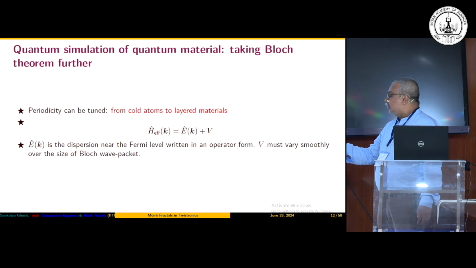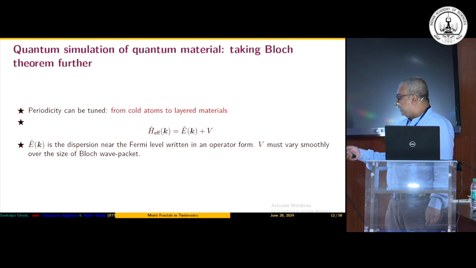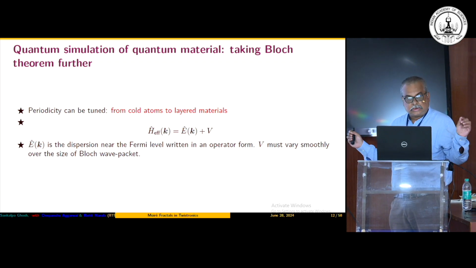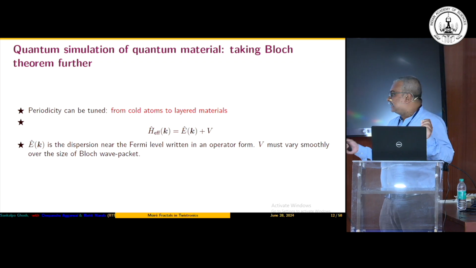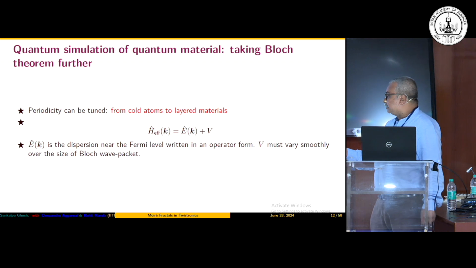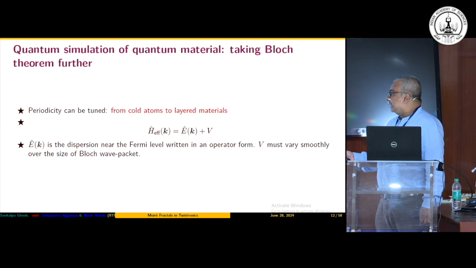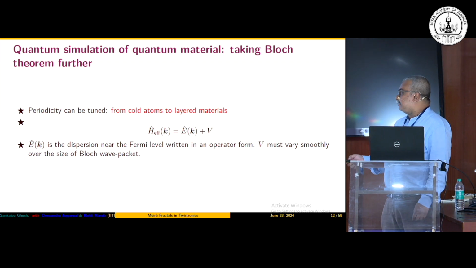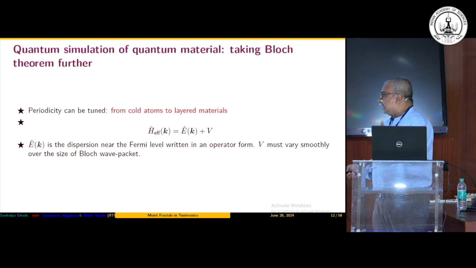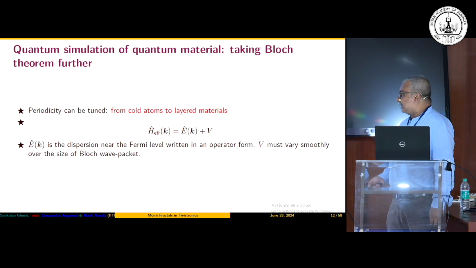Now we already know from solid state physics that we typically like to study the properties of quasi-particles, because it is only the electrons' behavior near the Fermi level that is very important, and that can be written in the form of a dispersion, the relation between energy and Bloch momentum. If you expose those quasi-particles to a potential which varies over a length scale much larger than the typical periodicity of the lattice, then you can write an effective Hamiltonian.